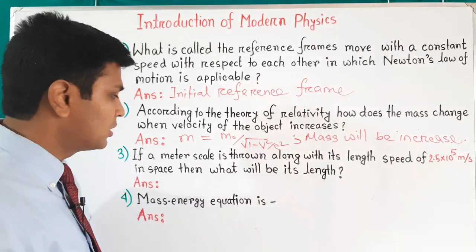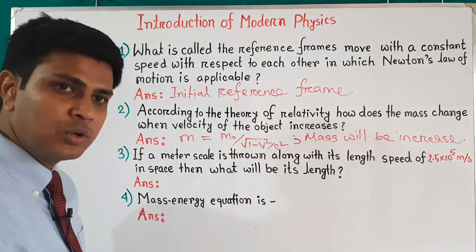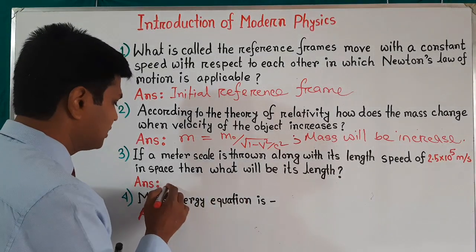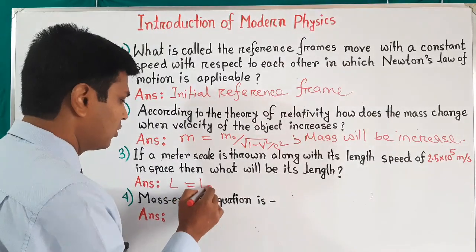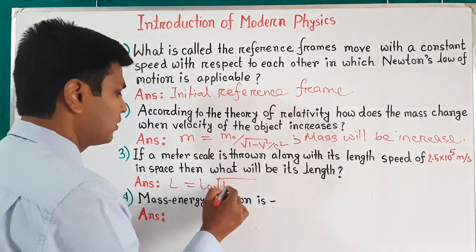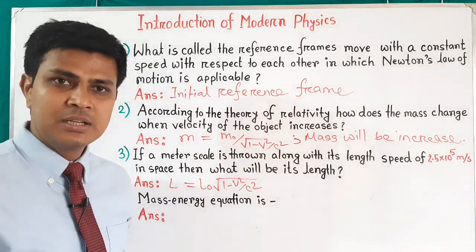This is called contraction of length, and we know the formula to calculate the length: L equals L naught root over 1 minus v square by c square.